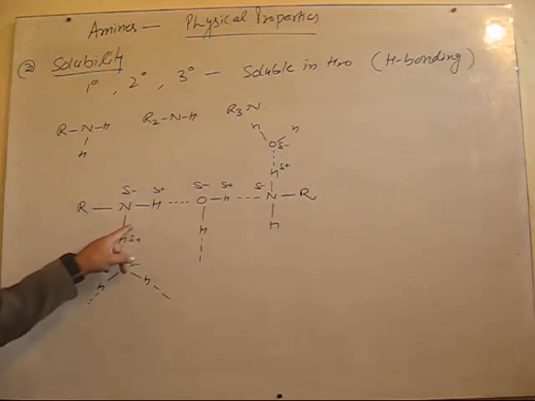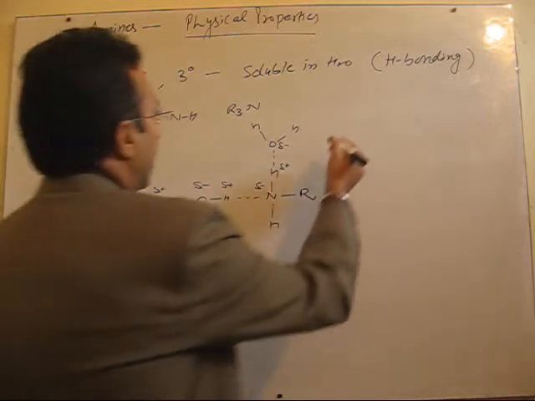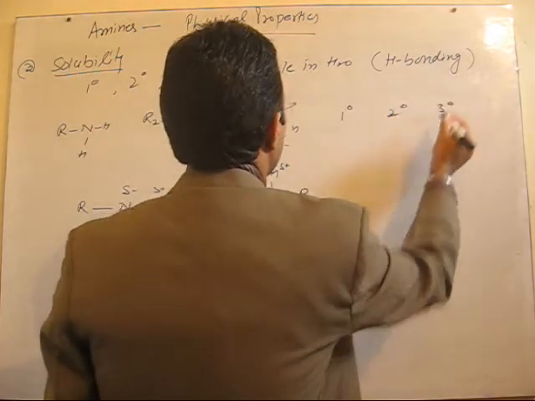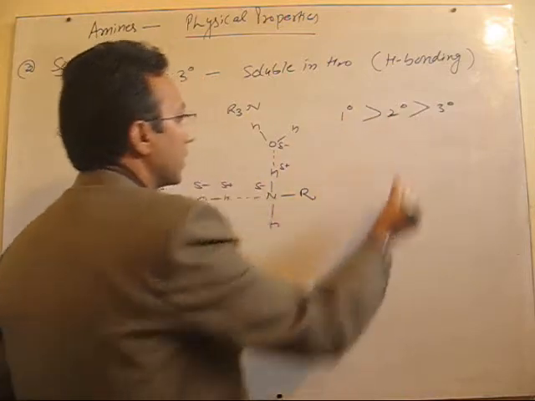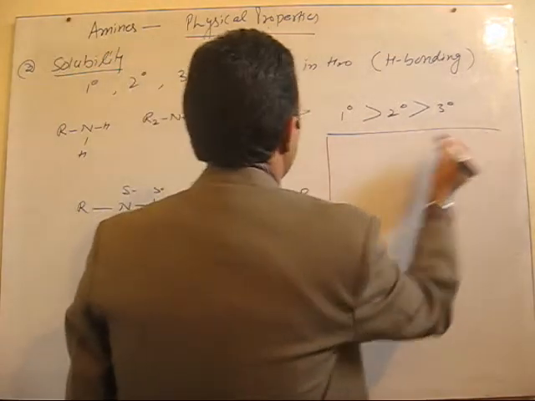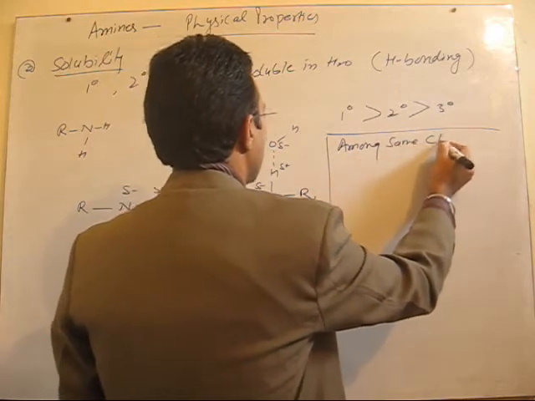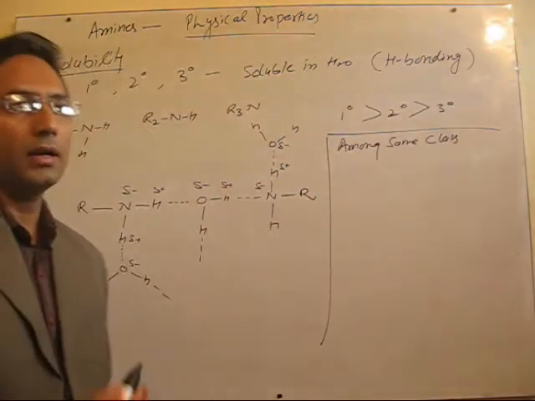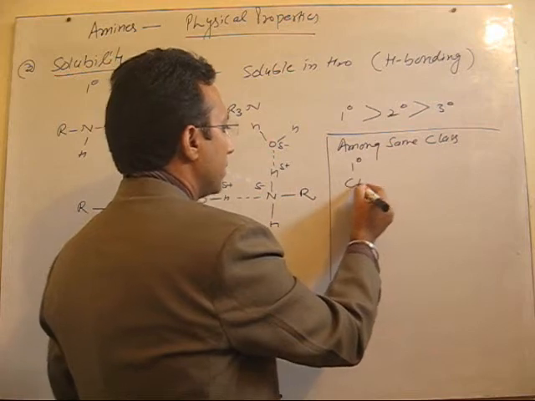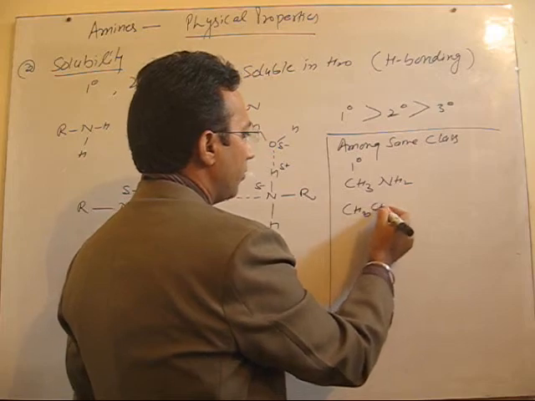So the more NH bonds there are, the more will be the extent of H bonding with water, so the more will be the solubility, right? So among comparable molecular masses, primary, secondary and tertiary, if comparison is asked, primary are more soluble than secondary than tertiary, right? Okay. Now this is one comparison. Secondly, if we have comparison among the same class, that is primary, secondary or tertiary. Suppose we have primary.